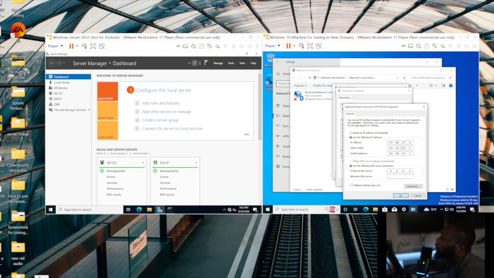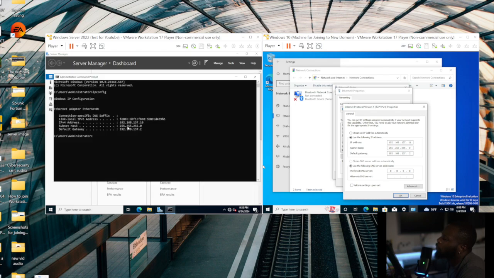I entered in the subnet mask, and then I put in the default gateway, and then I put in the preferred DNS server. This domain controller's IP is 192.168.137.10. So I'm kind of just keeping it going in that same pattern.